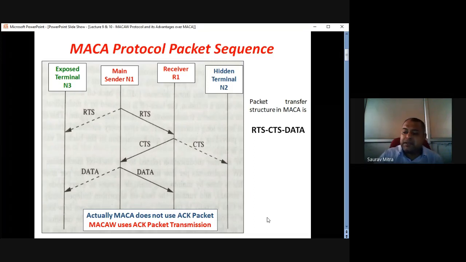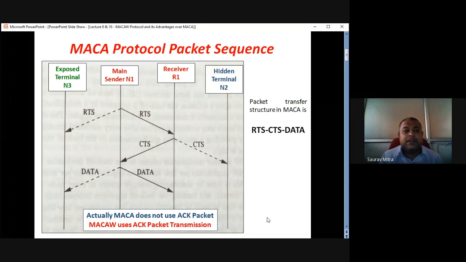Packet sequence difference means MACA is using 3-step transmission, 3 different packets. So RTS, CTS are control packets, and then there is the data packet. And in the data packet, whatever is coming from N1, the address of R1 is written in the data packet.